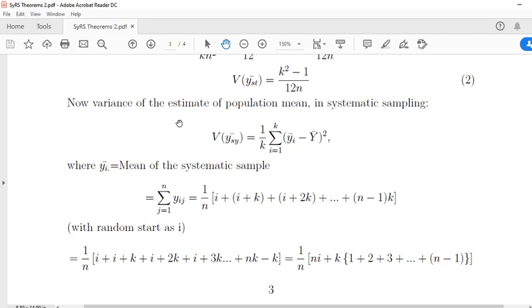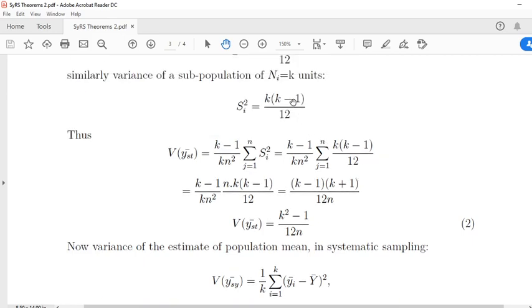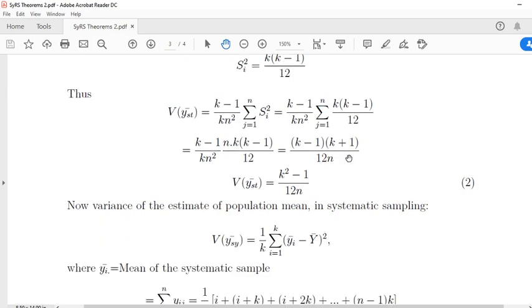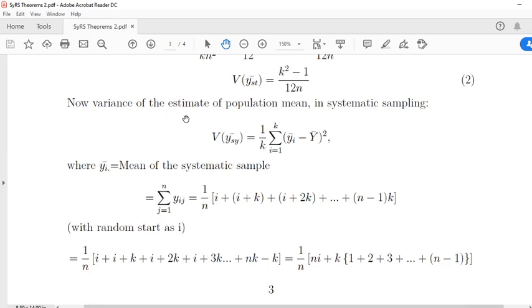Now, variance of the estimate of population mean in systematic sampling. Here, this is for systematic stratified random sampling. There is one mistake here. Instead of k minus 1, we have to put plus 1 here also. Here it is rectified.